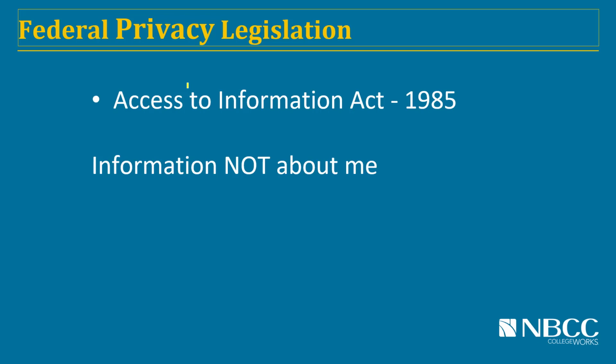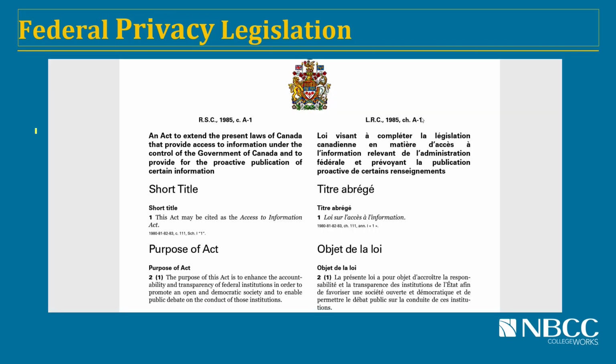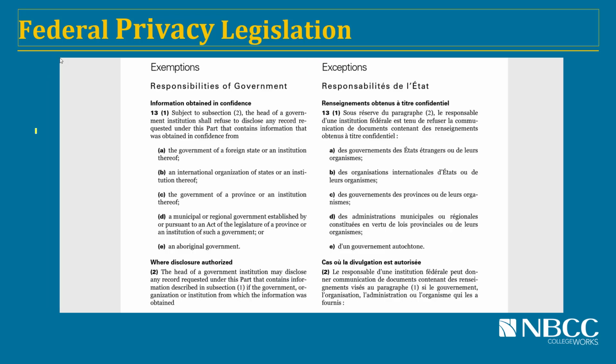The Access to Information Act of 1985 is different. It gives citizens and organizations the right to access other government-held information that is not about themselves. This is based on the principle that government information should be available to the public. This is the legislation that would enable you to access, for example, a government spending report. There are exceptions to the access to information, including access that might interfere with government operations or responsibilities, reveal personal information of others or information of third parties, or information restricted by statute.